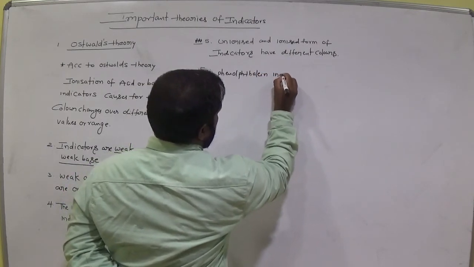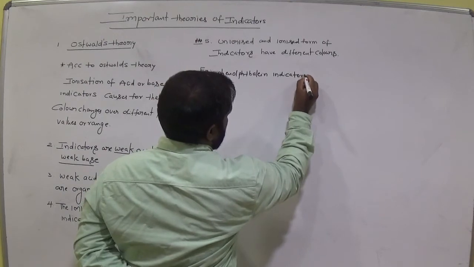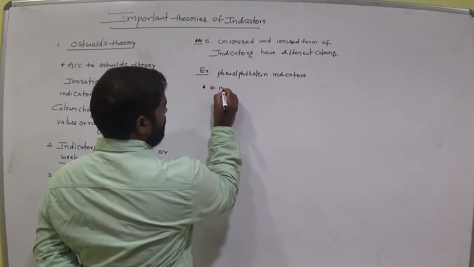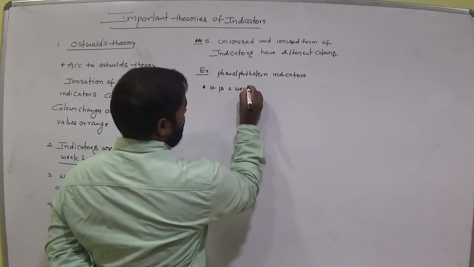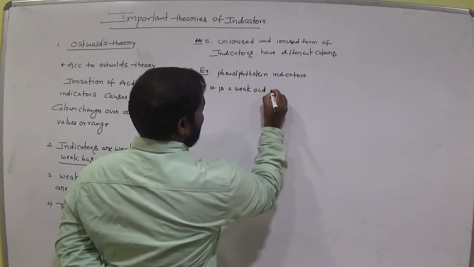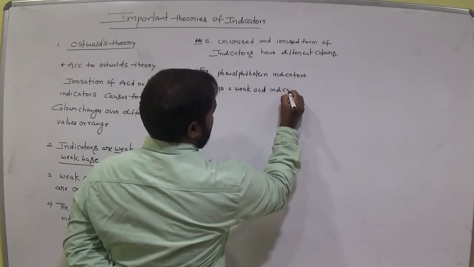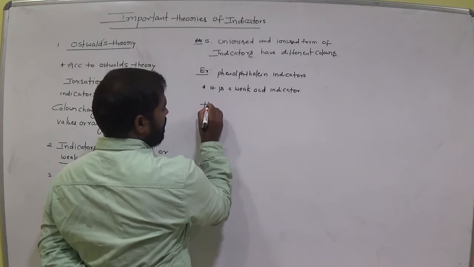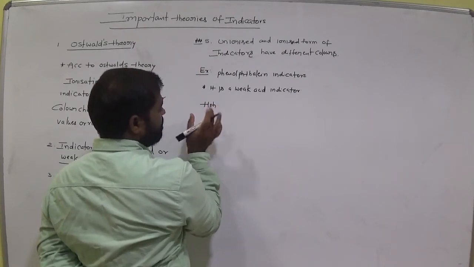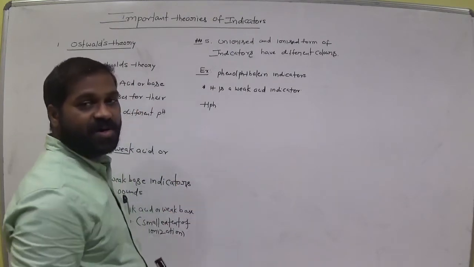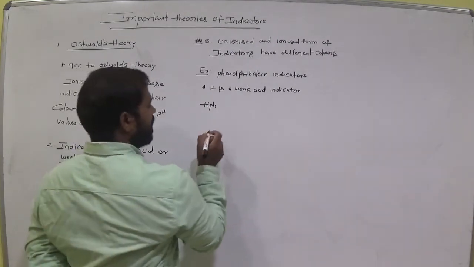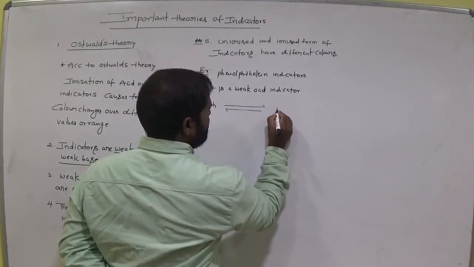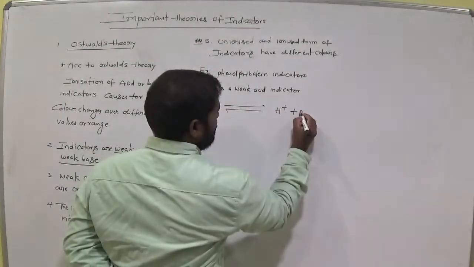Phenolphthalein indicator. It is a weak acid indicator. So let's take HPh as the representation of the phenolphthalein indicator. It is ionized as H plus and Ph minus.